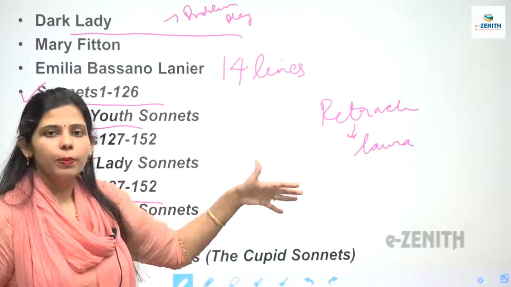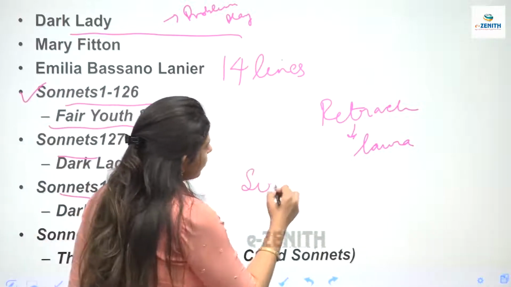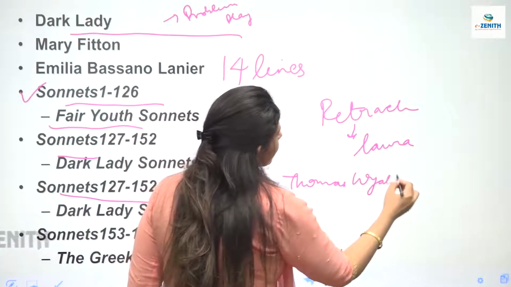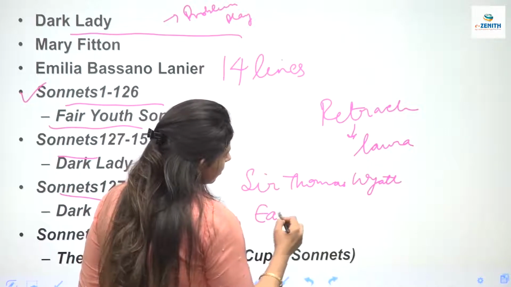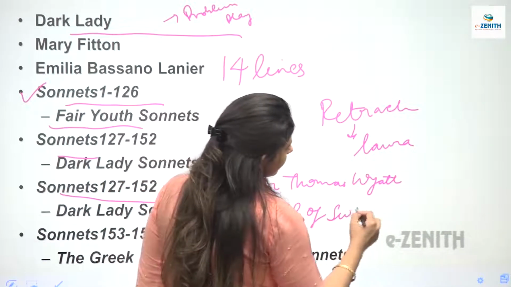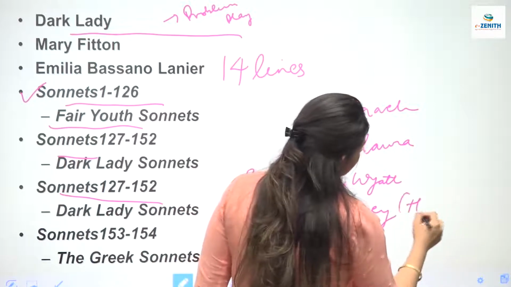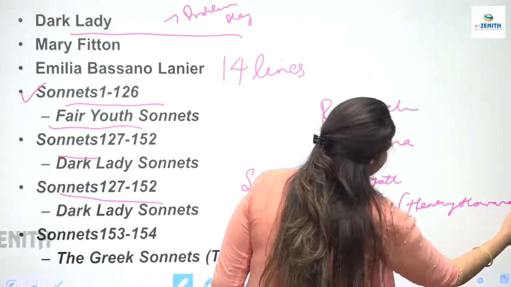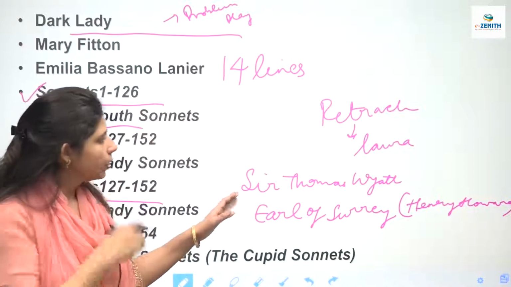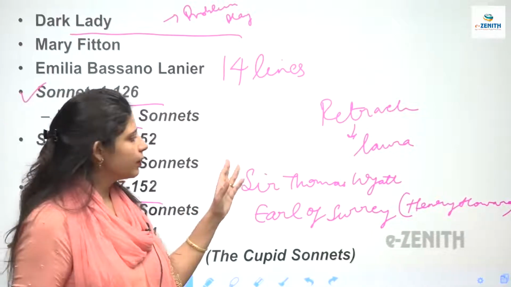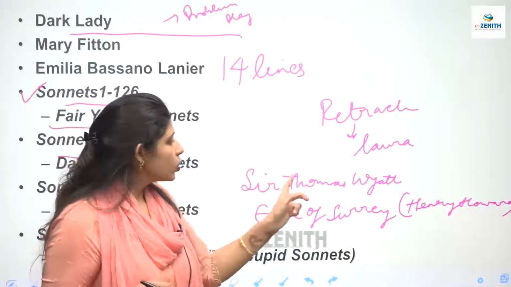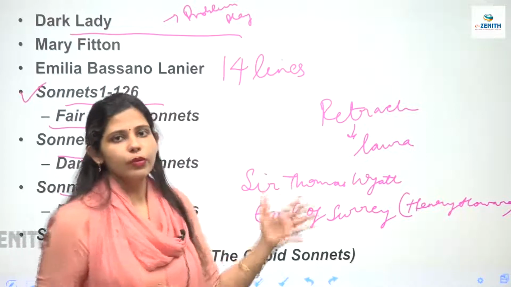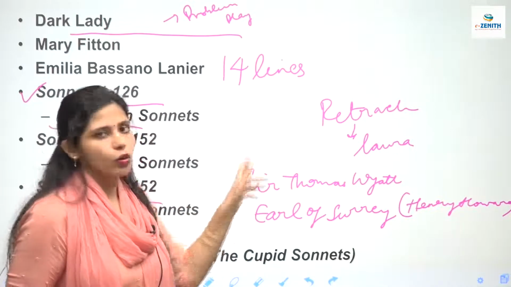Then there were these two people. One was Sir Thomas Wyatt, and Earl of Surrey, Henry Howard. They were from England, and Petrarch was writing in Italy. So these two people went to Italy, and there they found the writings of Petrarch and how beautiful they were. So these two brought sonnets to England.